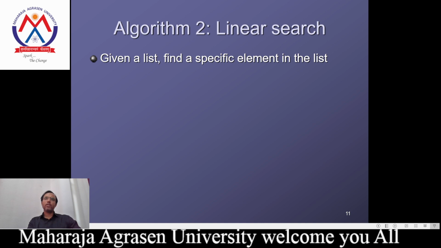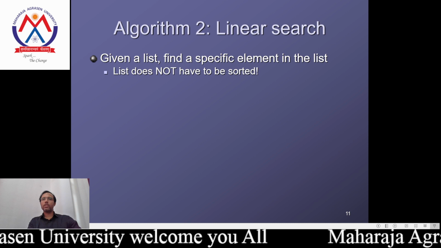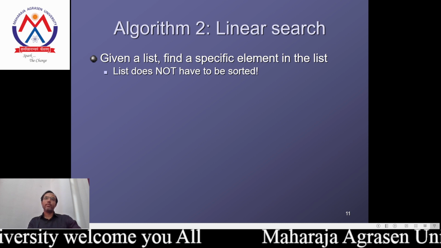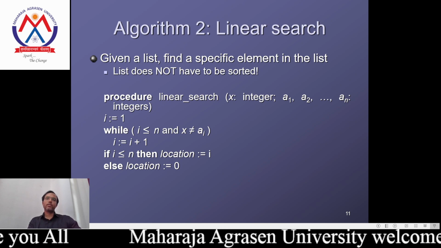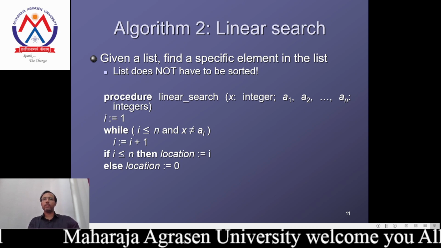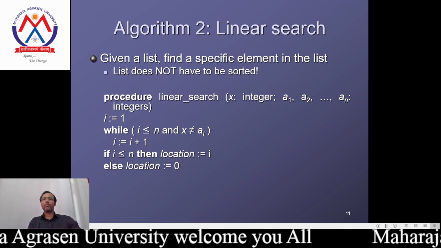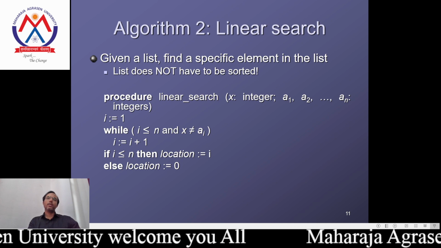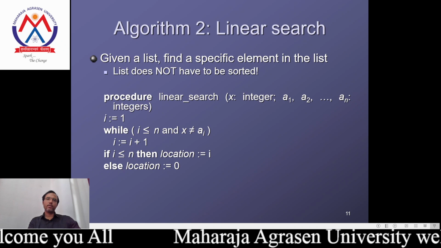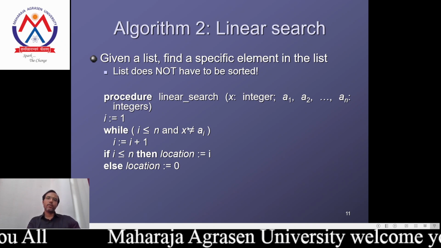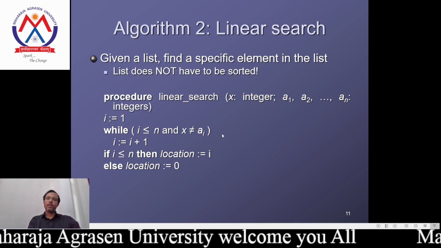We are now considering the linear search. Given a list, find a specific element in the list. The list does not have to be sorted. Okay, this is the pseudocode for the linear search. Procedure linear search: we consider the elements, integer values a1 to an, and initialize i equal to 1, and while we repeat the process till n, x is not equal to ai.